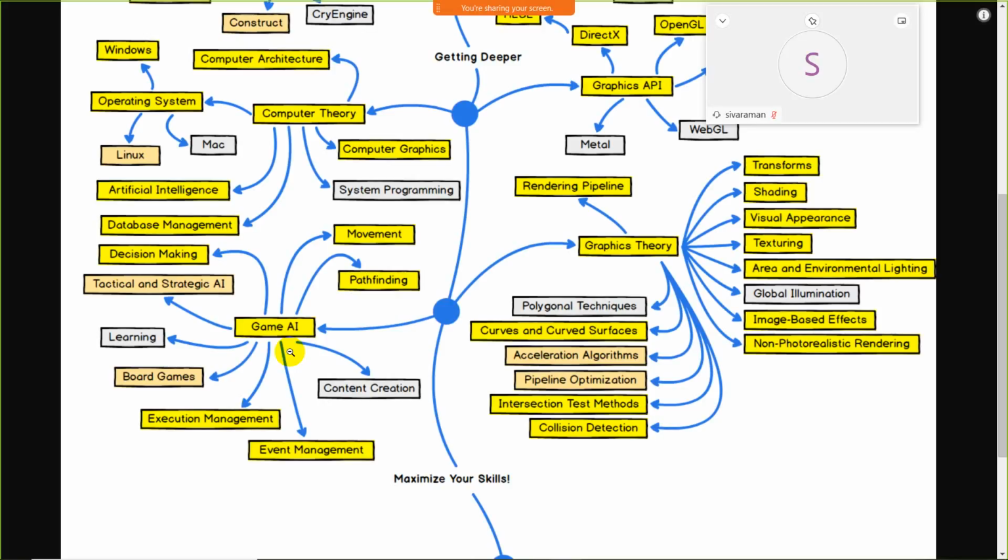After that, graphics theory. Okay, along with the game development, you must have knowledge about graphics theory. Such as we have some transform. Why is transform useful?